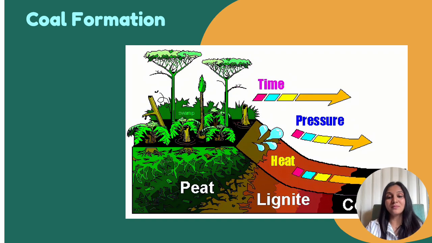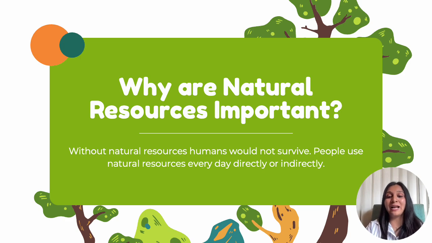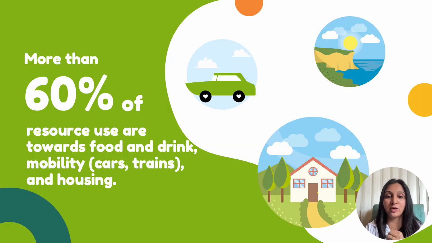The next one, why are natural resources important? We definitely would not survive without any of these natural resources. Imagine if there was no sun. If there is no sun, we absolutely cannot survive. Plants need sun, we need plants. Again, with the air, if there is no oxygen, we cannot survive. It's a complete holistic cycle. We are all interdependent on each other. So having natural resources is so much more important.